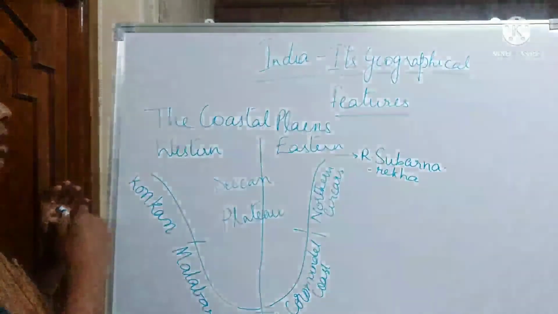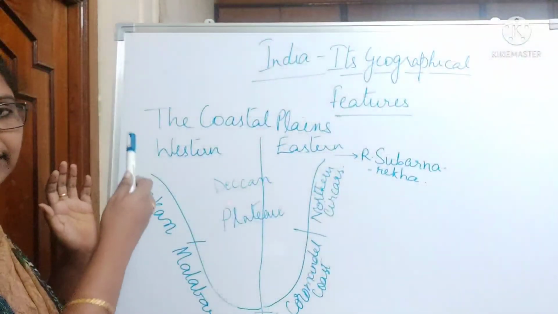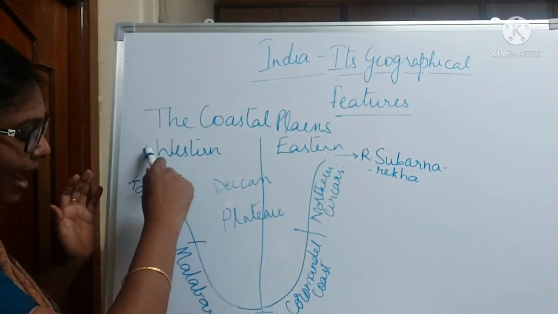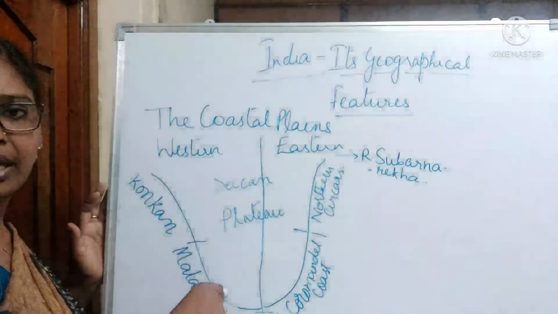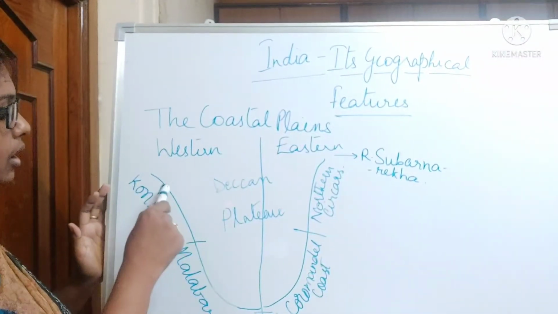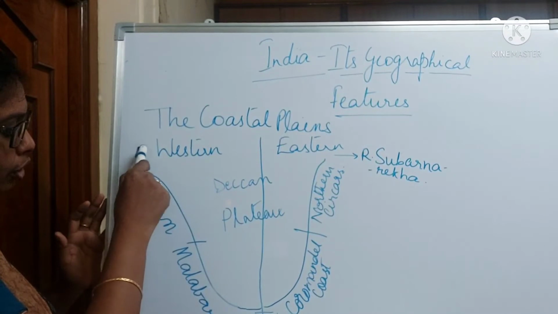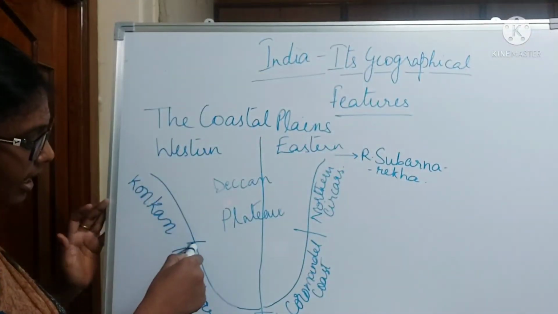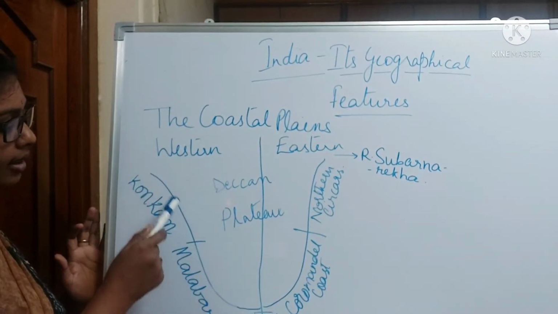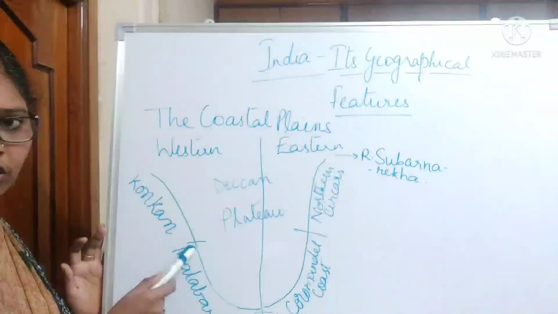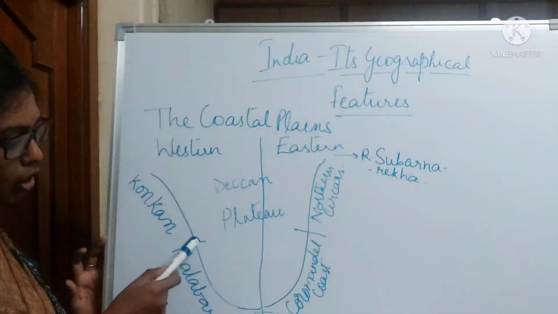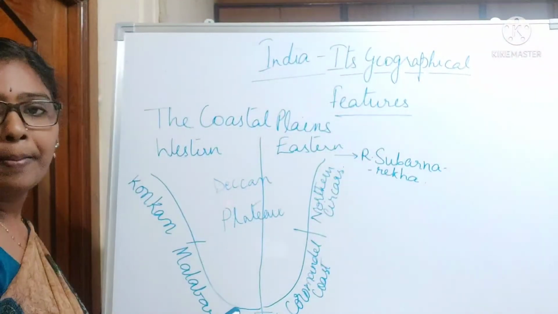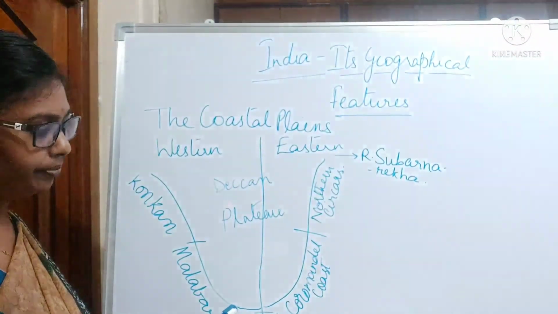This margin extends. The western coast is very broad near Gujarat, and as it comes down it becomes narrower. From Maharashtra till Karnataka, this part is known as the Konkan coast, and below the Konkan coast, that is Kerala and all this part, is known as the Malabar coast, right?